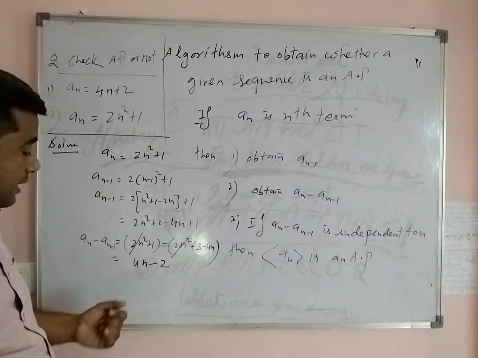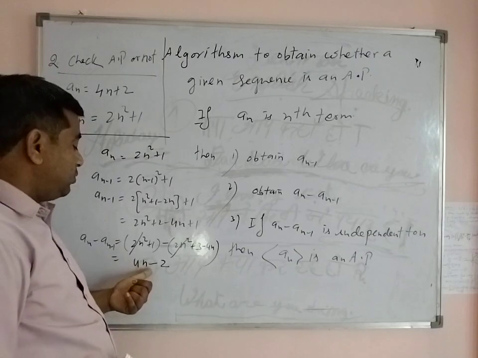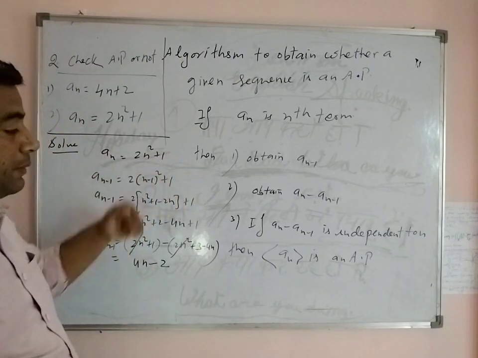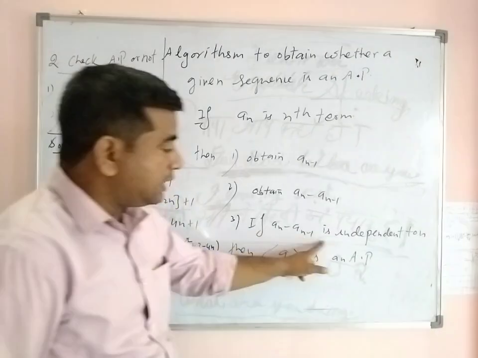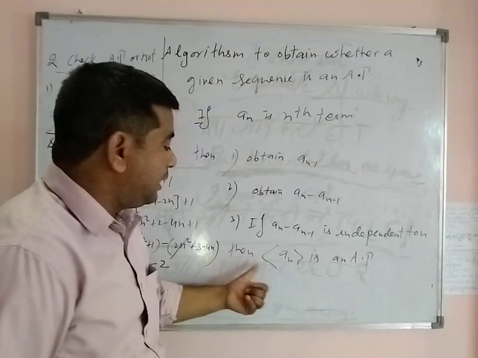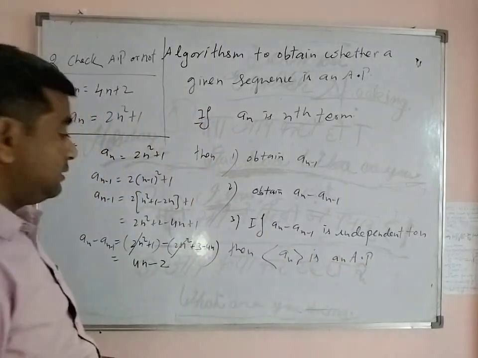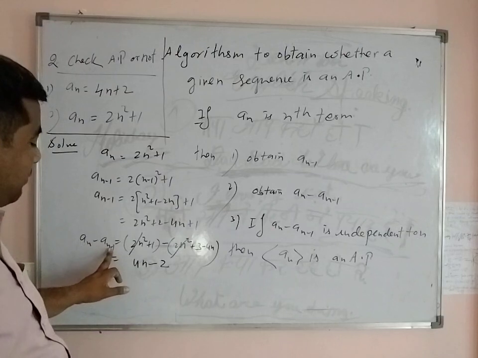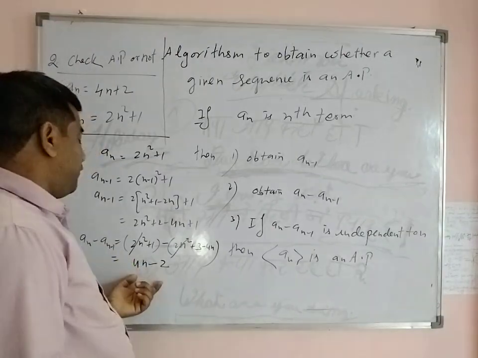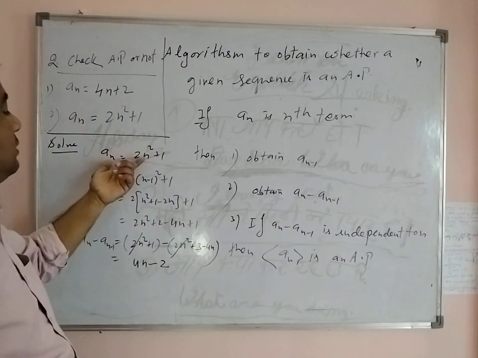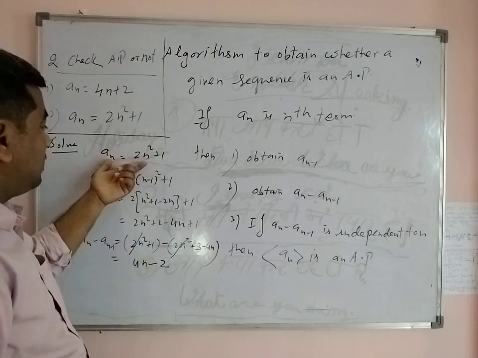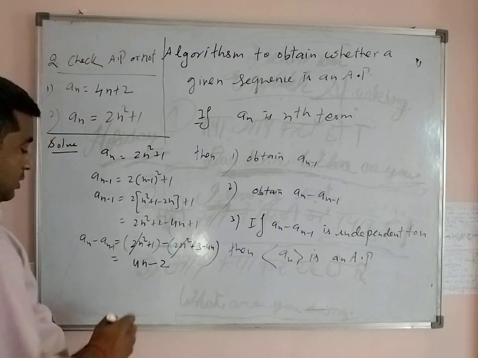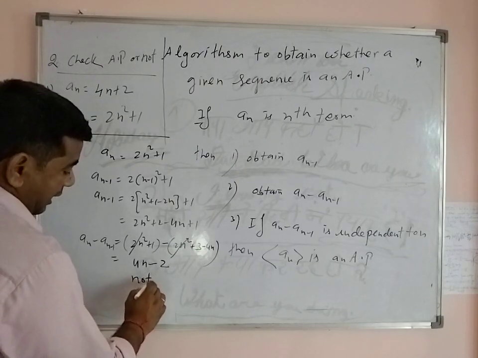So here 4n minus 2 is not independent of n. So this sequence an is not an AP. If an minus a(n-1) is independent of n, then the sequence an is an AP. This is a necessary condition. Here an minus a(n-1) is not free from n, so this sequence is not an AP.